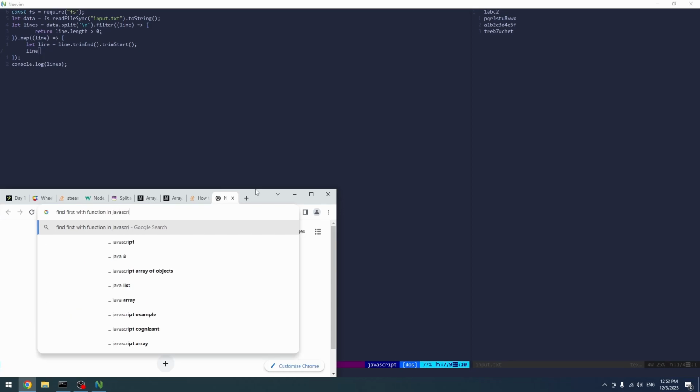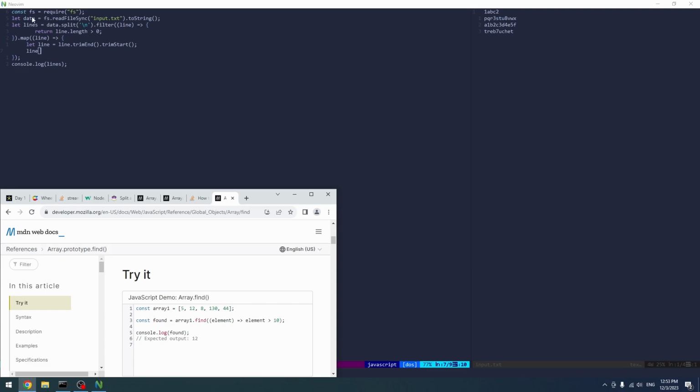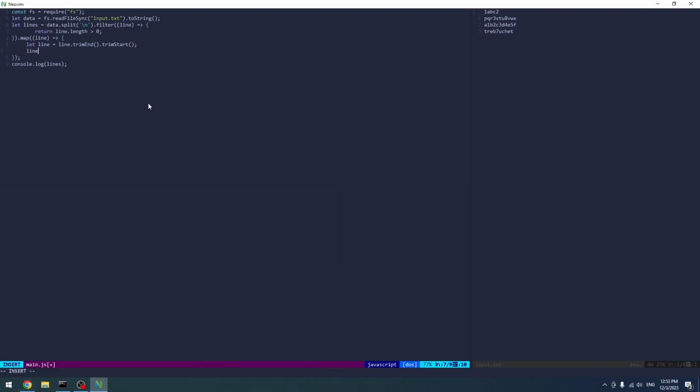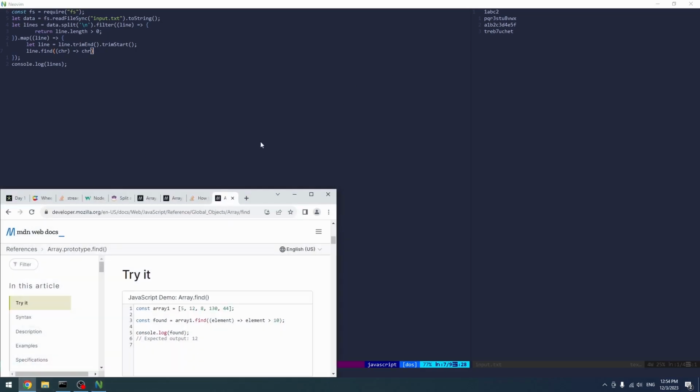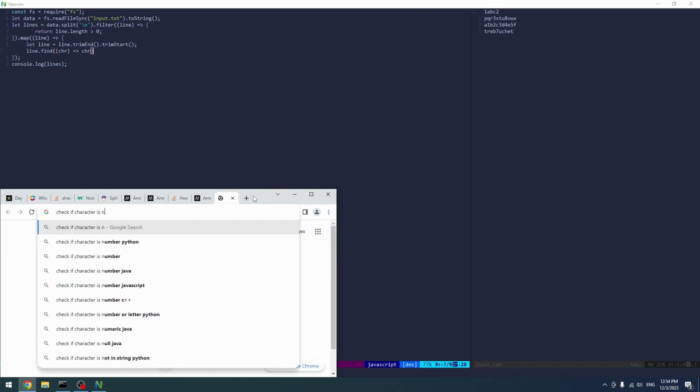Function in JavaScript. Find. Alright, so we need to do find line, and we need to find line. Did I use? No, that's actually basic syntax. That's actually not line, that's actually character, right? So char is numeric, so check if character is numeric.